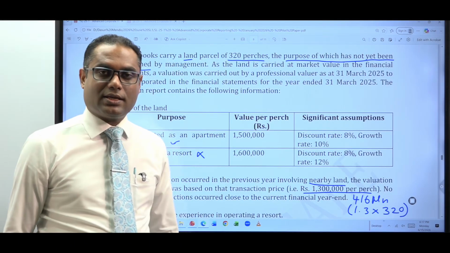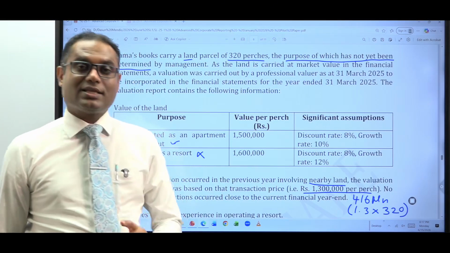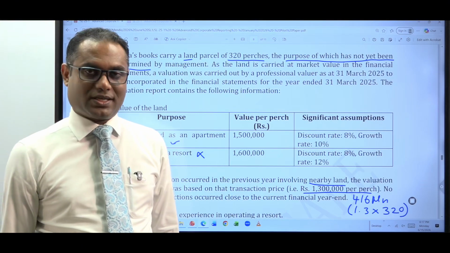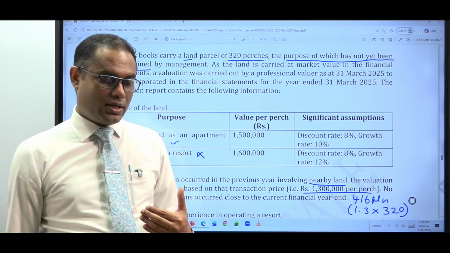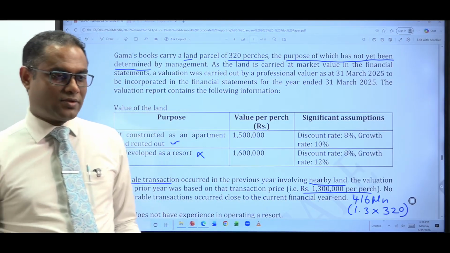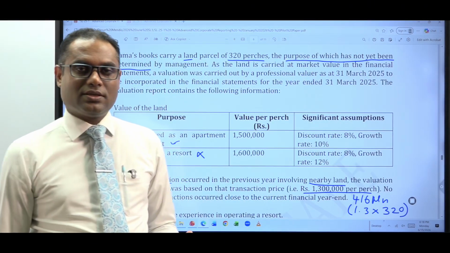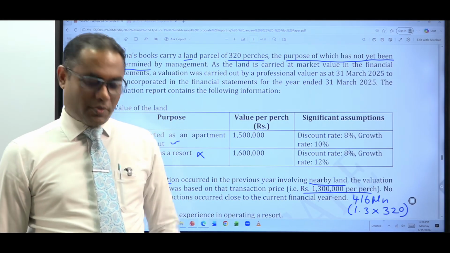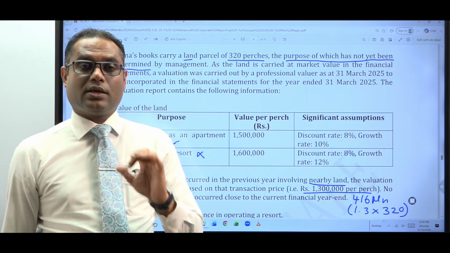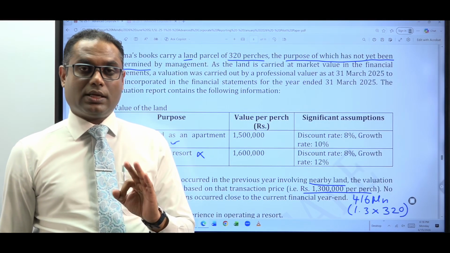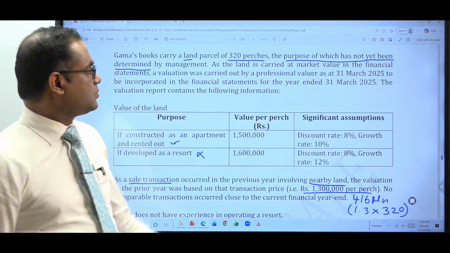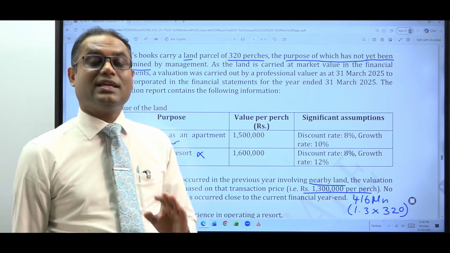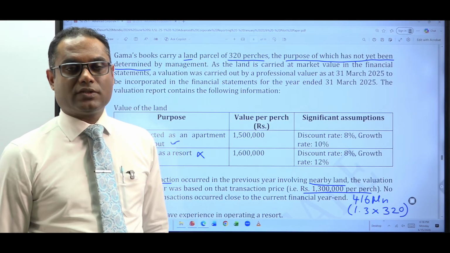Then what the standard LKS 40 says is, if there is a land which has undetermined future use, it is a what? Investment property. LKS 40. The reason is why? If you don't have any purpose for which this particular land is going to be used, logically the only purpose is some kind of capital appreciation on this land. So because of that, LKS 40 specifically mentions that if there's a land where the purpose for which it is going to be used is not yet determined, it is a what? Investment property. So you need to apply LKS 40.